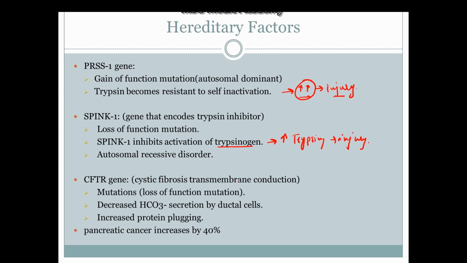CFTR gene, cystic fibrosis transmembrane conductance regulator gene, once there is loss of function mutation, there is decreased secretion of bicarbonate by the ductal cells. So there is a higher chance of protein plugging that can obstruct the pancreatic ducts. So these genetic mutations are also linked with an increase in the chances of pancreatic carcinoma by 40%.